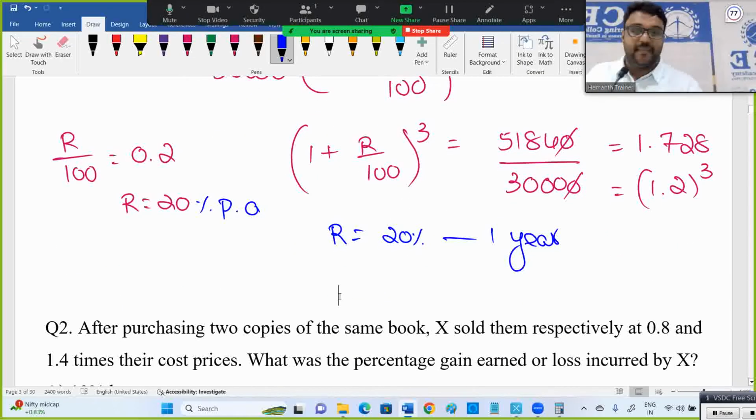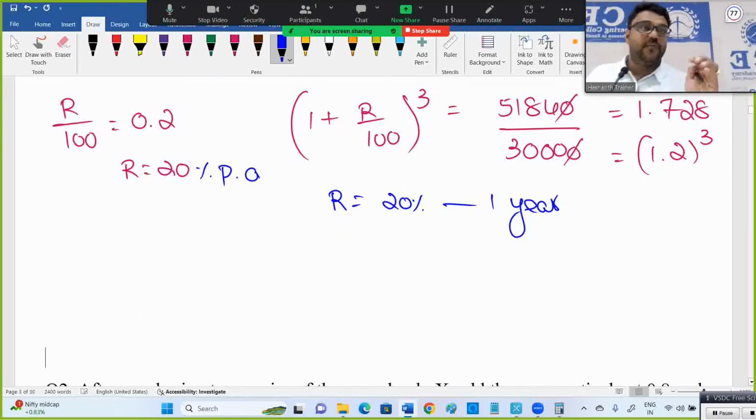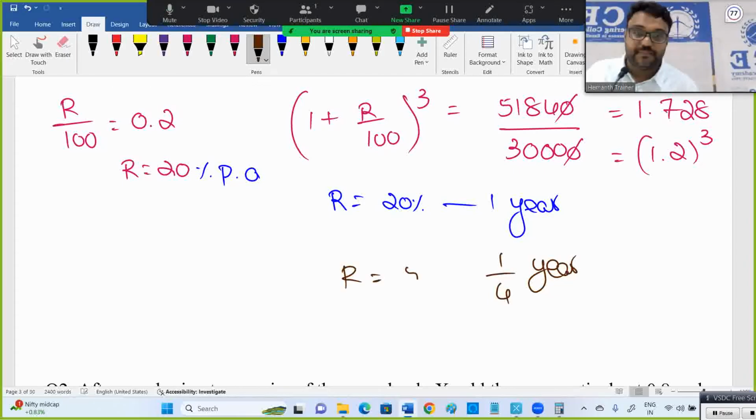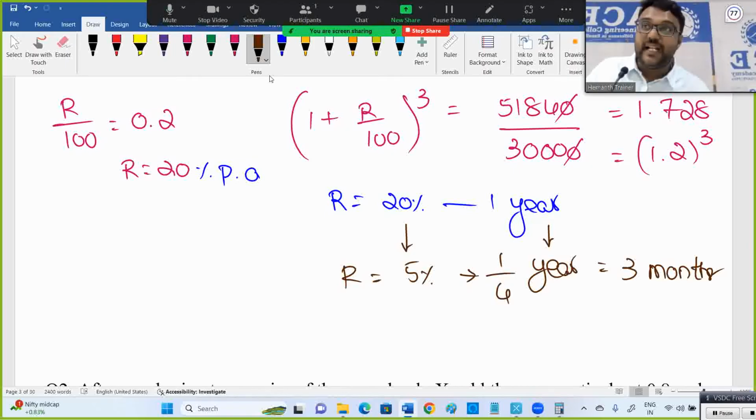Right. Now what they're asking: for the same 30,000, you need to find the interest in 6 months, with the rate compounded quarterly. Quarterly means 1/4th of the year, right? Meaning the rate of interest should be 20% divided by 4, which is 5%. For 1 year interest is 20%, so for 3 months, 1/4th of the year, quarterly, it is 5%. You have to understand, maybe next time they'll ask half yearly. Half yearly means what should be the rate of interest? Rate of interest for half yearly is 10%. Year 20%, quarterly 5%.